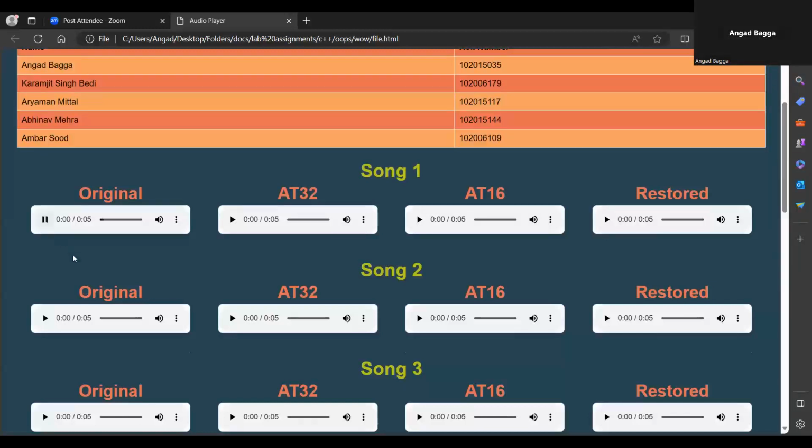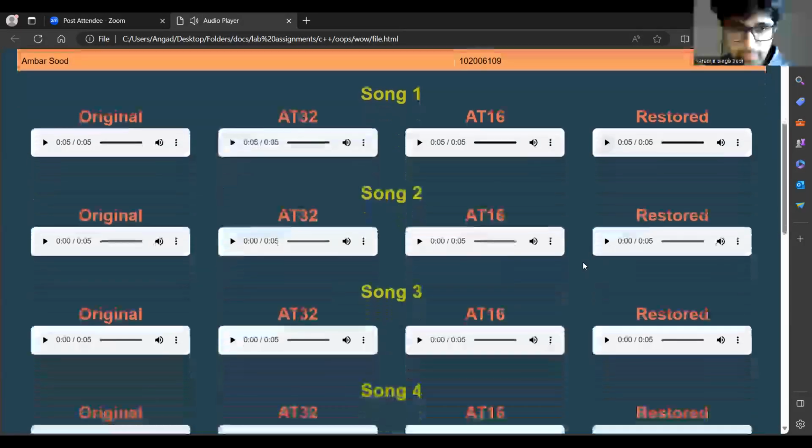First, original. I don't care if you buy me nice things, but I don't care if you buy me nice things, but And finally, the restored one. I don't care if you buy me nice things, but